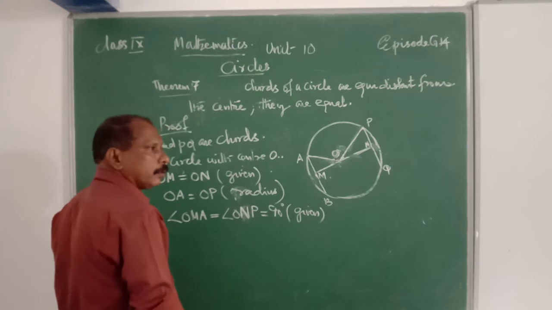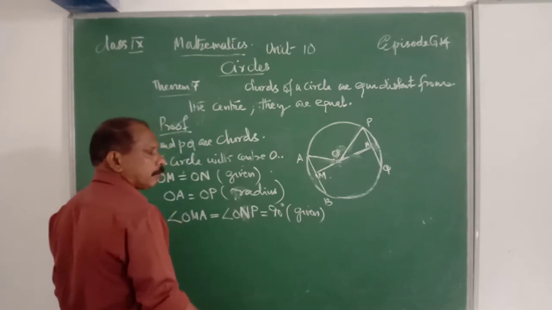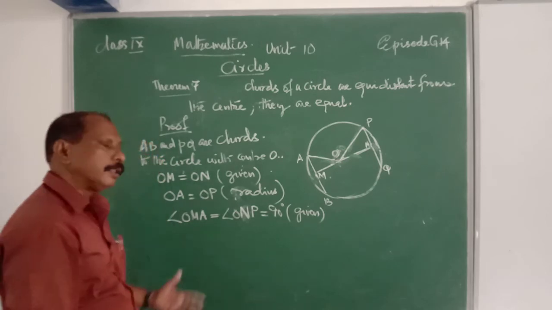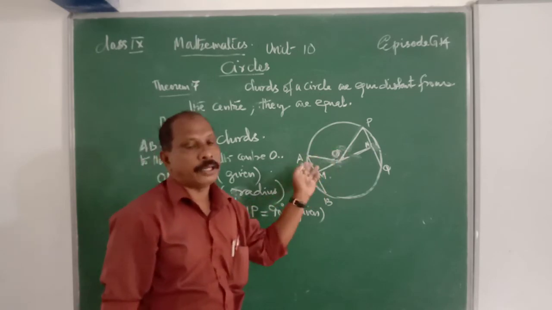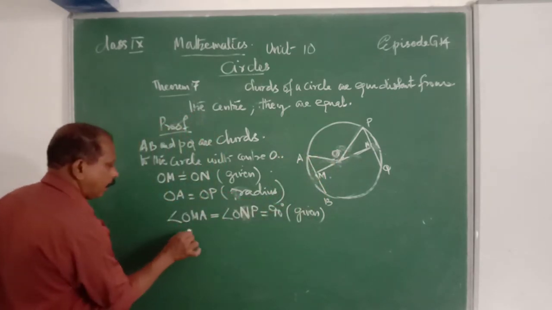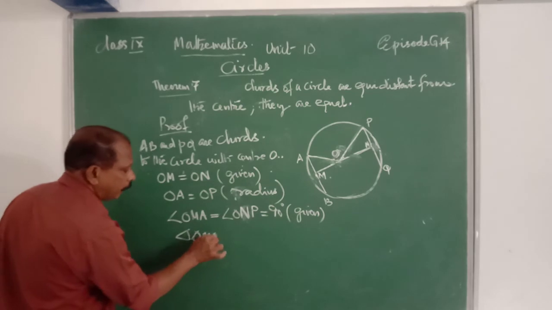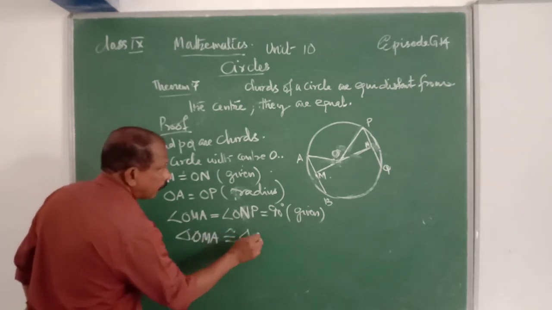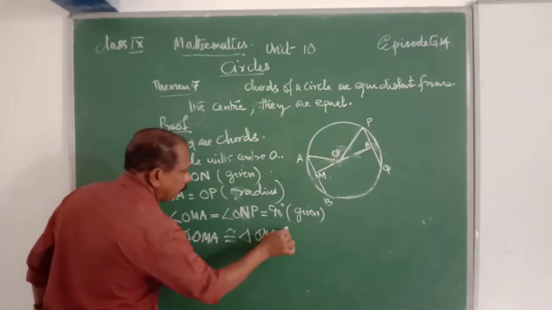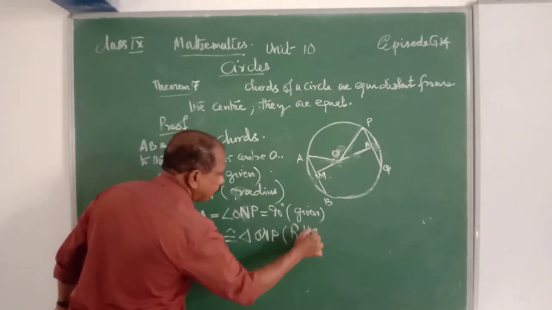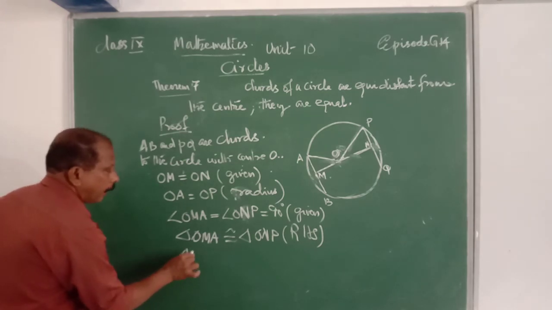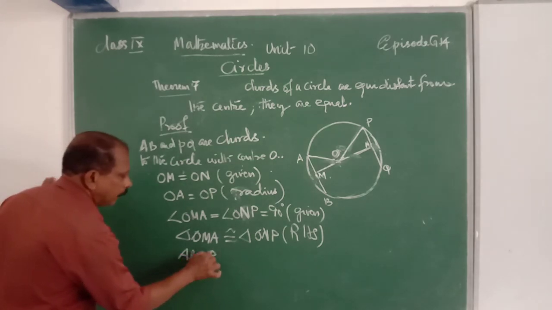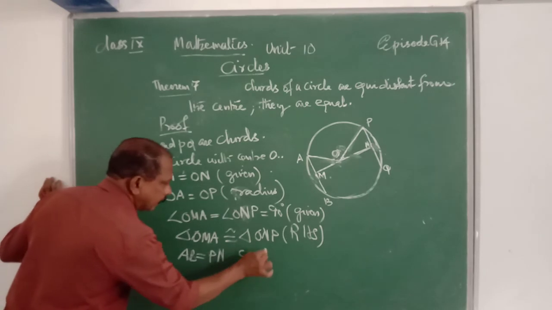Therefore, hypotenuse are equal and one side is equal and one angle is 90. Therefore, triangle OMA congruent triangle ONP, that is RHS criteria. Therefore, AM is equal to PN, that is CPCT.